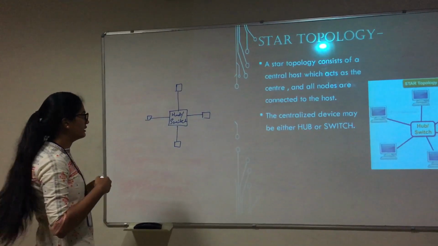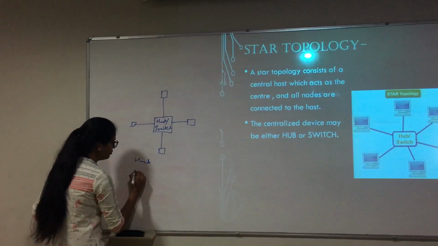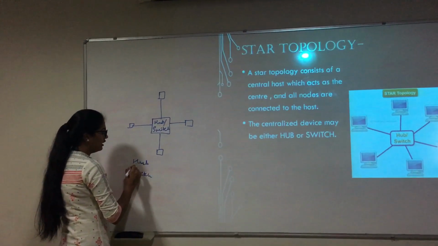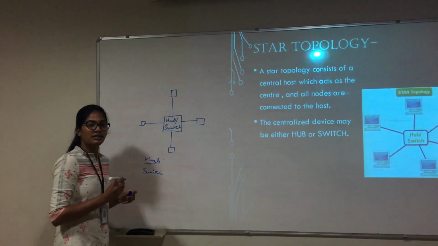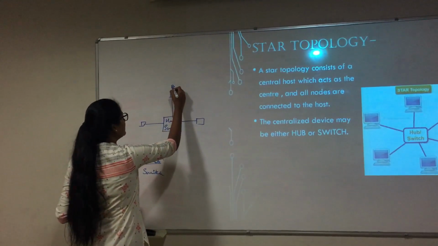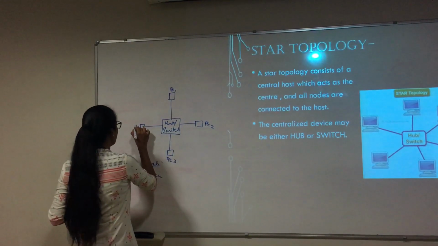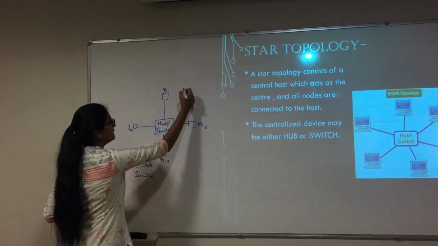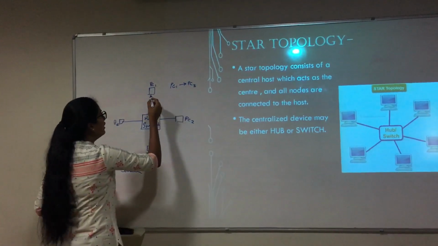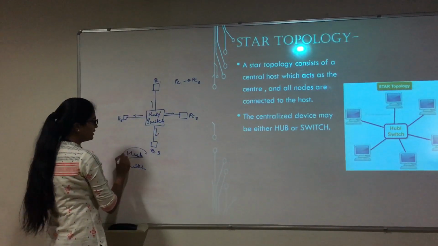The difference between using a hub and using a switch is that when we use a hub, the transmission is broadcast. That means if I send a message from PC1 to PC3, all the systems receive the message in case of hub.